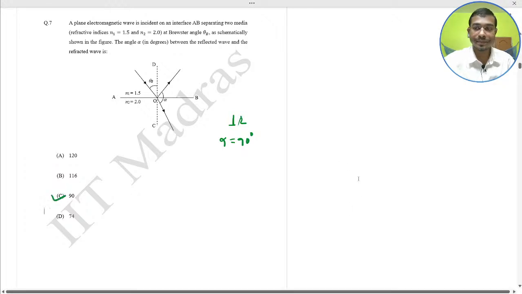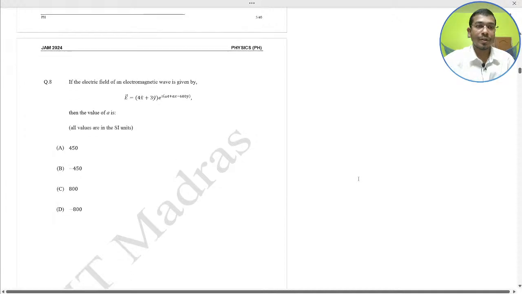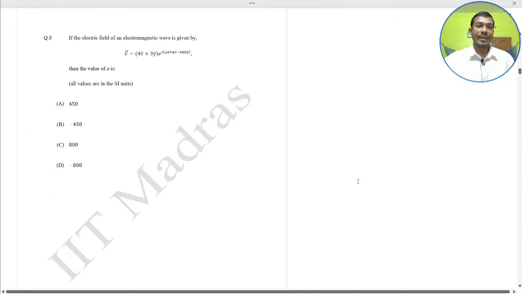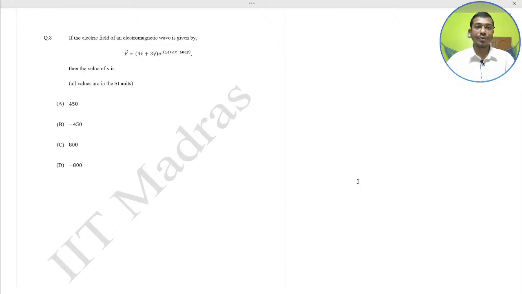Next, quick. Question number 8. The electric field of an electromagnetic wave is given by E = (4x + 3y) exp[i(omega t + alpha x - 600y)]. Then the value of alpha would be what? All the values are in SI units.